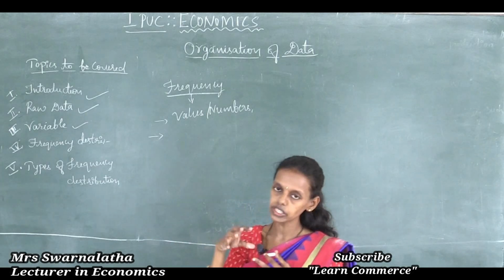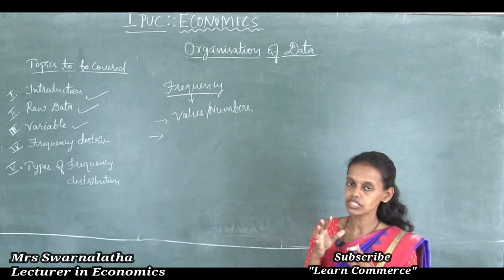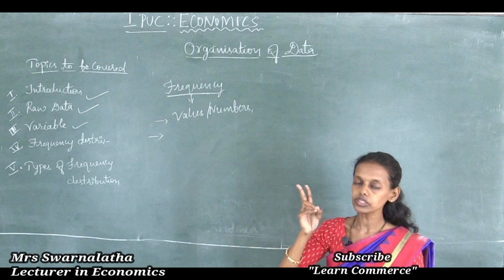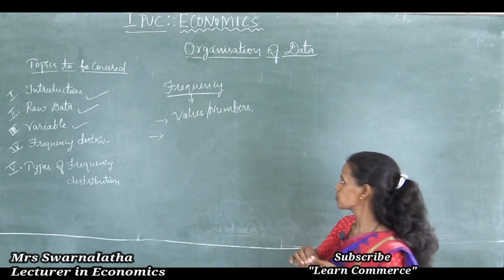So how are we going to see the frequency distribution? There are 2 or 3 types of frequency distribution.